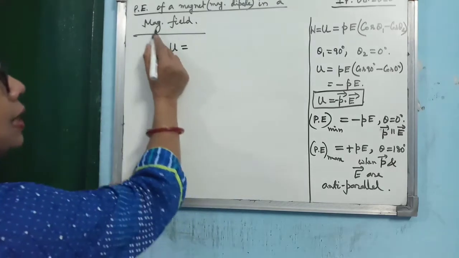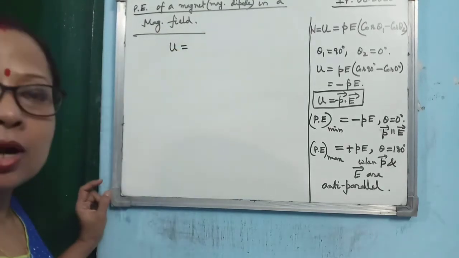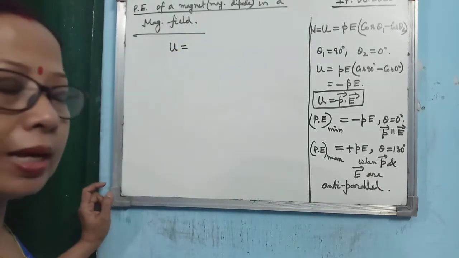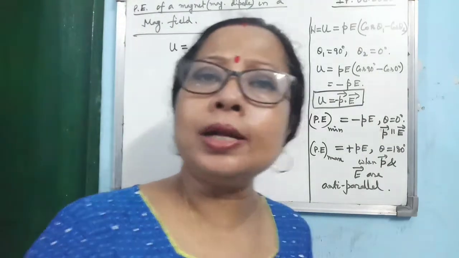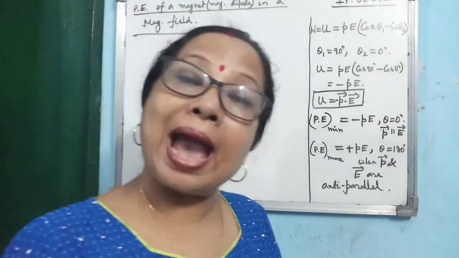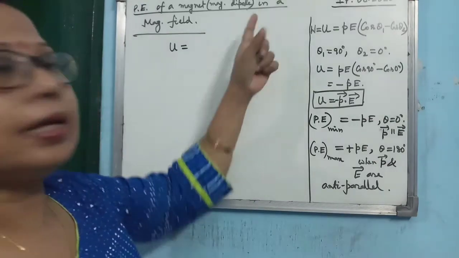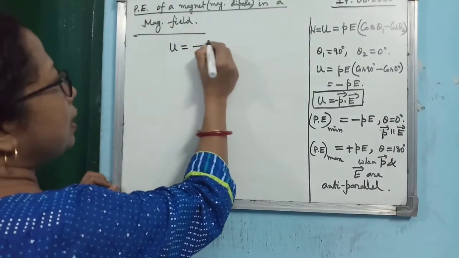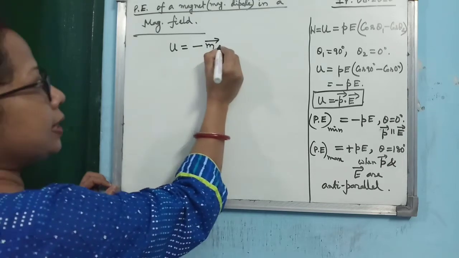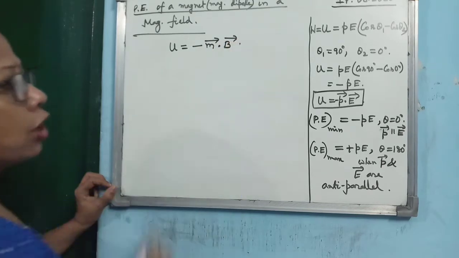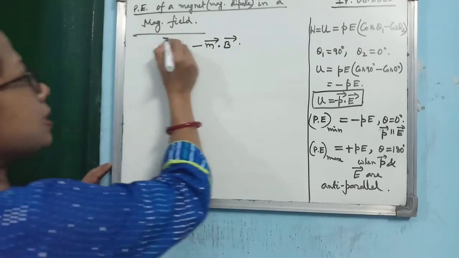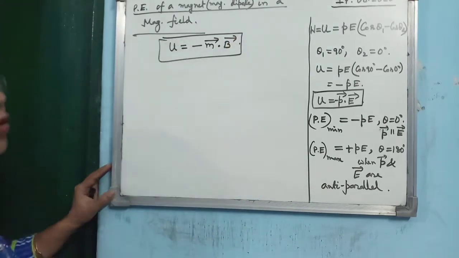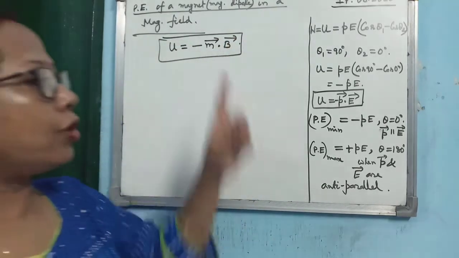Exactly in the same manner, if I apply it for a magnet, and you know in case of a magnet monopole does not exist, so a magnet means a magnetic dipole. So in the same manner, potential energy is given by minus M dot B. Alright, so this is the potential energy of a magnet placed in a uniform magnetic field B.